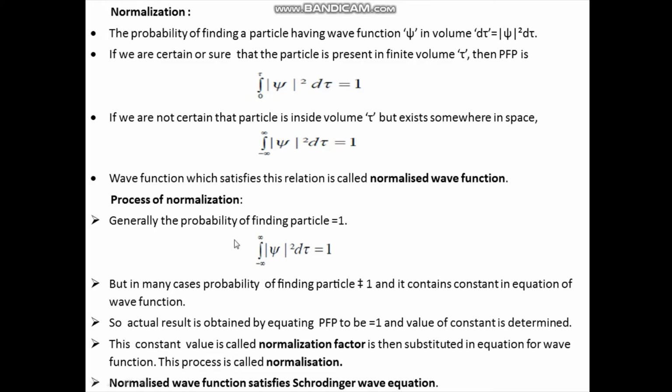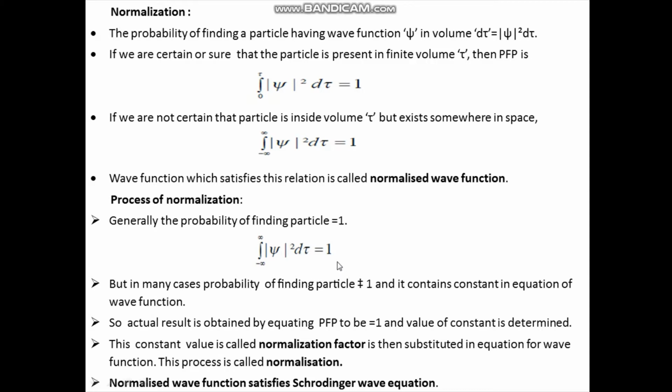Now generally the probability of finding the particle is 1, means it satisfies this equation: integration minus to plus infinity modulus of psi square into d tau equal to 1. But in many cases, this is not equal to 1, but instead it contains some constant in the equation of wave function.